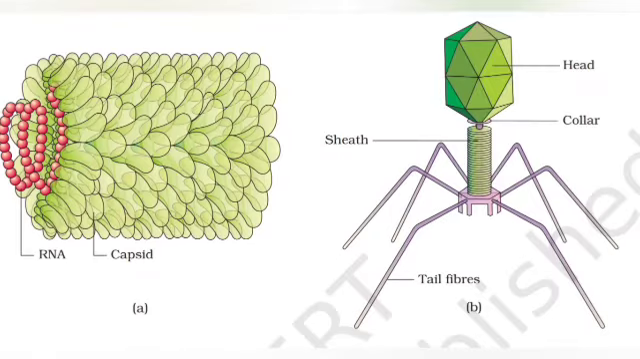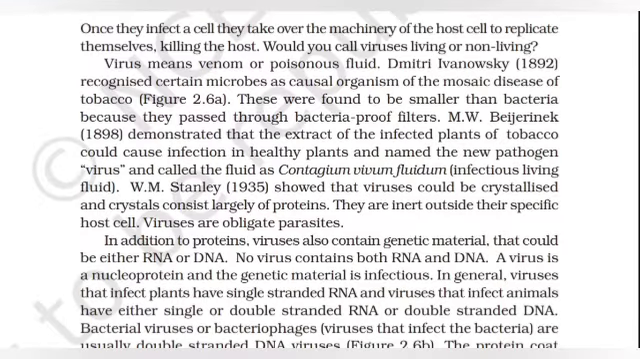Figure 2.6 shows the Tobacco Mosaic Virus and a bacteriophage. Once they infect a cell, they take over the machinery of the host cell to replicate themselves, killing the host. Would you call viruses living or non-living? Virus means venom or poisonous fluid.